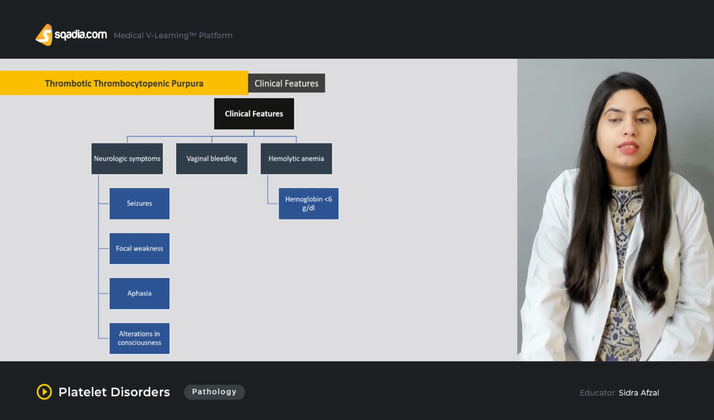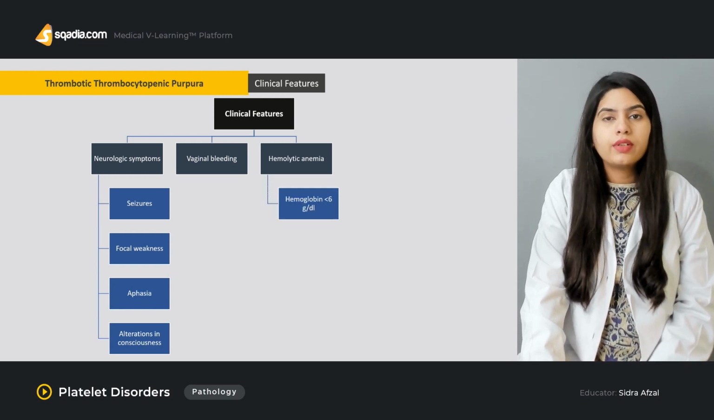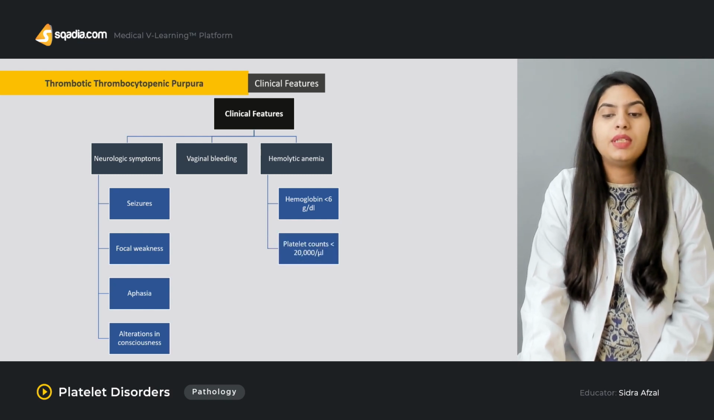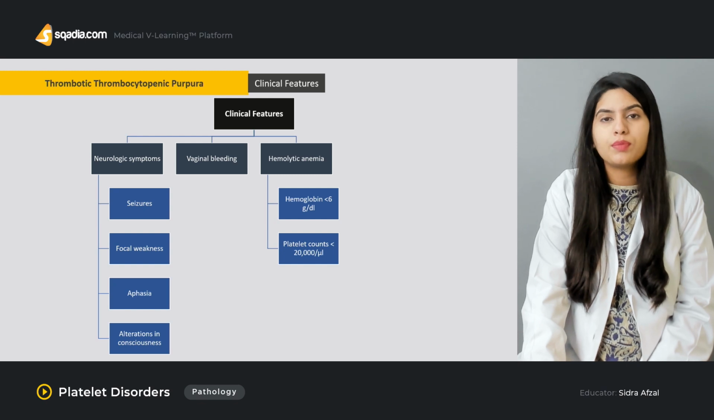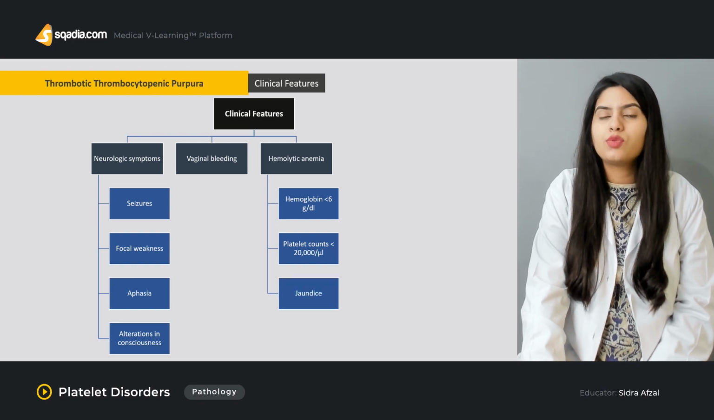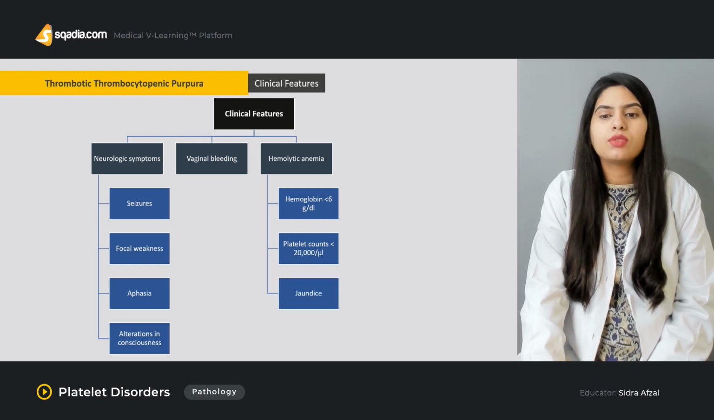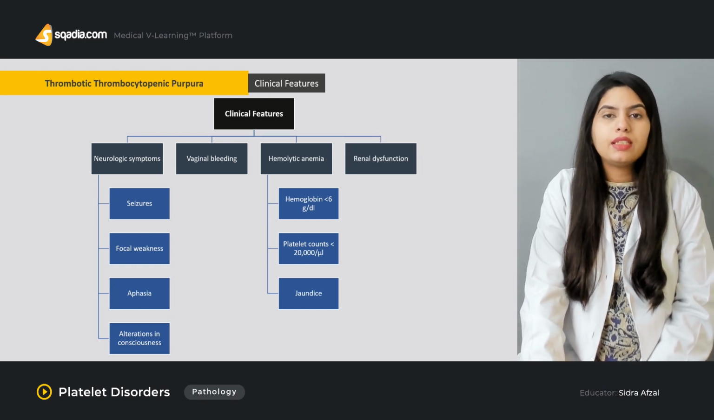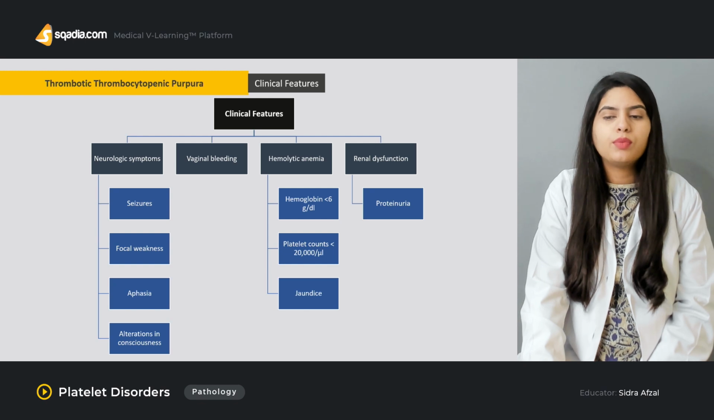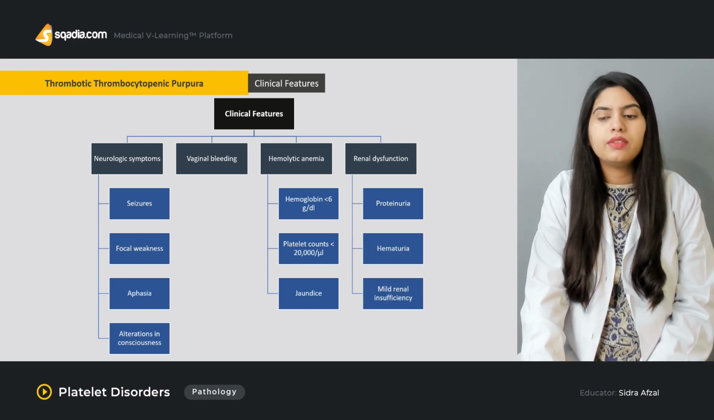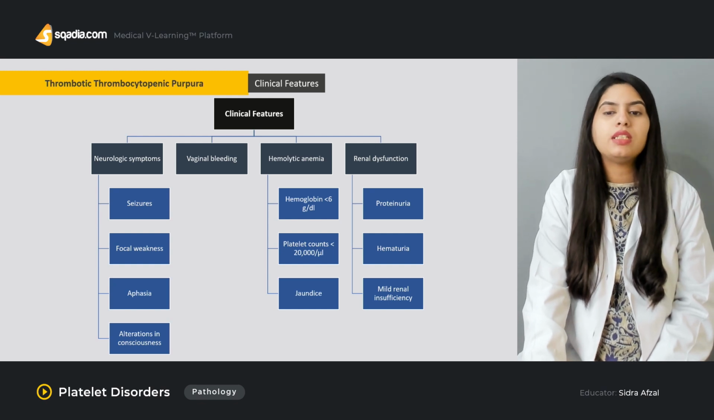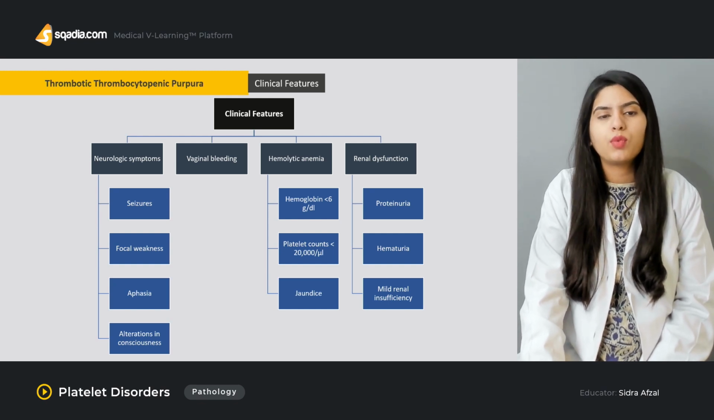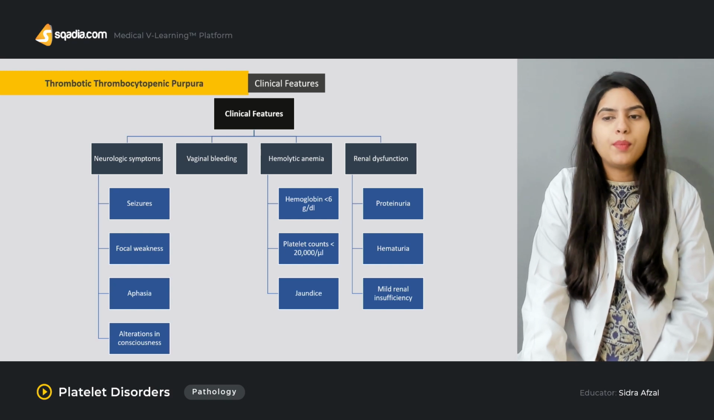The hemoglobin is basically lower than 6 gram per dL in this case, or the platelet count is less than 20,000 per microliter. And jaundice is another feature that can be associated with the hemolytic anemia. Then there can be renal dysfunction as well. There can be proteinuria, there can be hematuria, and mild renal insufficiency can be seen in the patients who are suffering from thrombotic thrombocytopenic purpura.